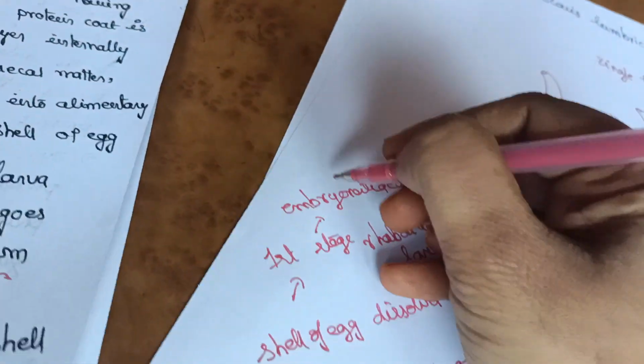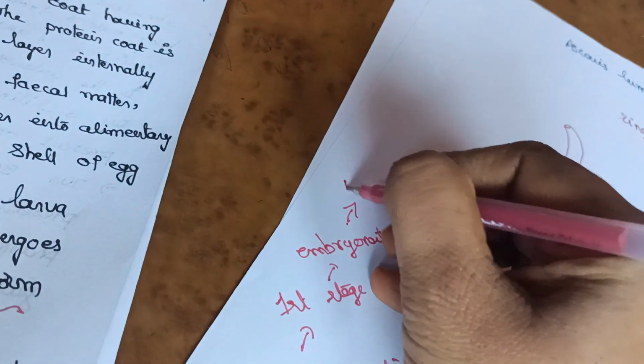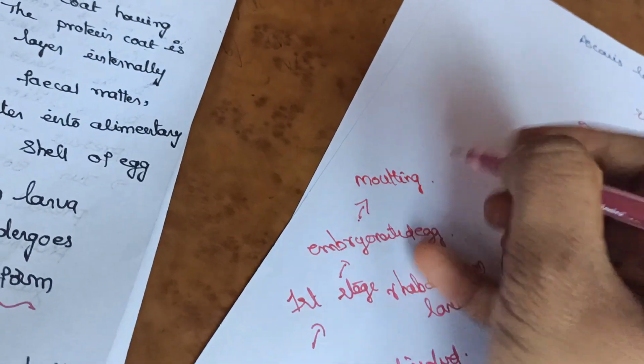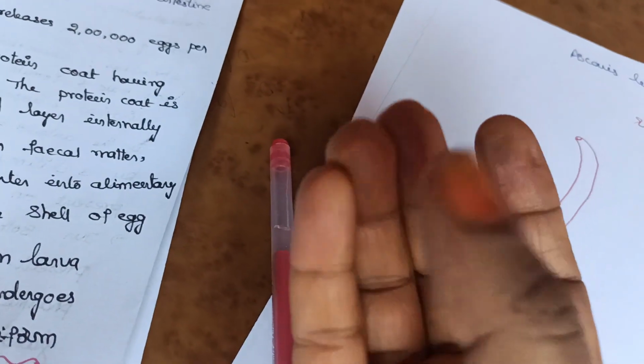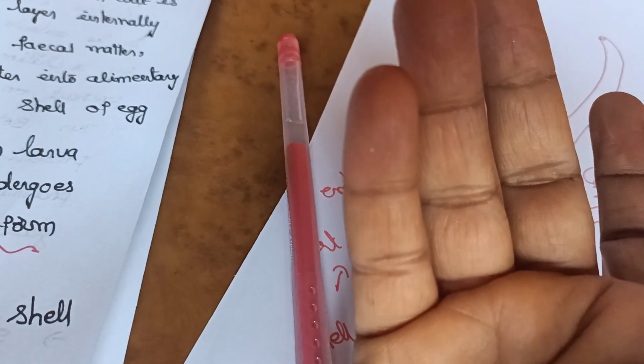And it releases, and it undergoes molting. What is this molting? In the winter season, you can observe the external skin of our palms. It will be loosening out, it will be shed off. So that process is called as the ecdysis.